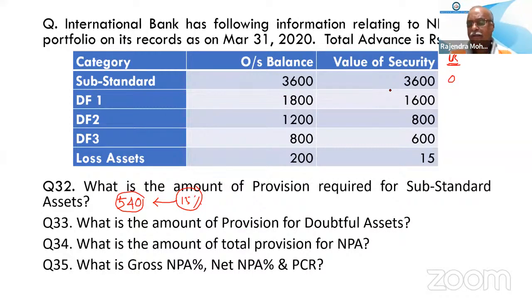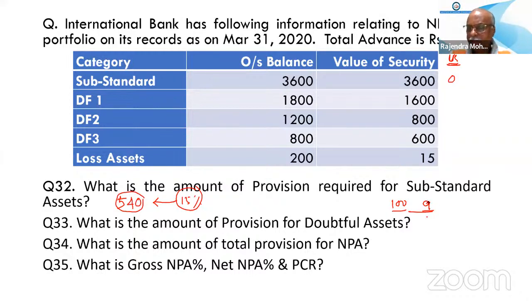Only for substandard, the 25% for unsecured comes into picture when the value of security is less than 10%. Suppose 100 is the outstanding balance and security available is 9, then only that 25% will come into picture.